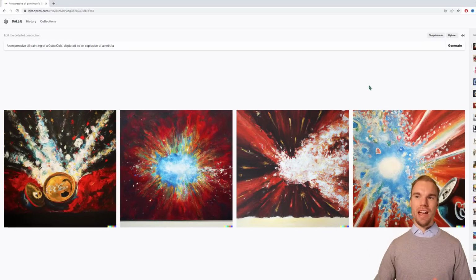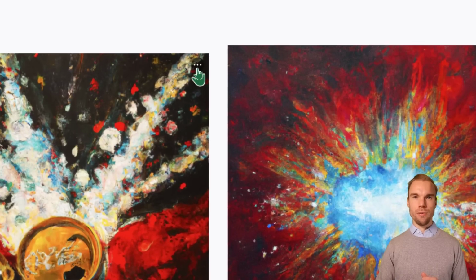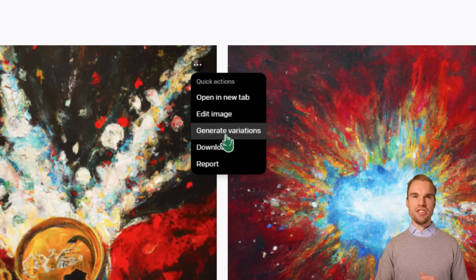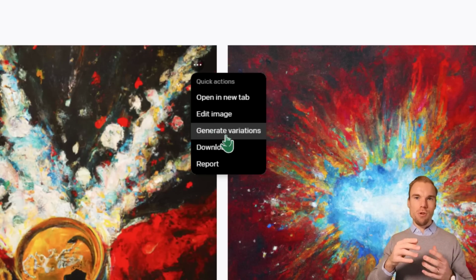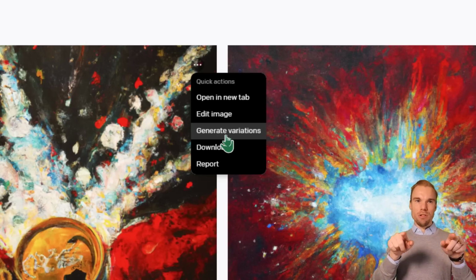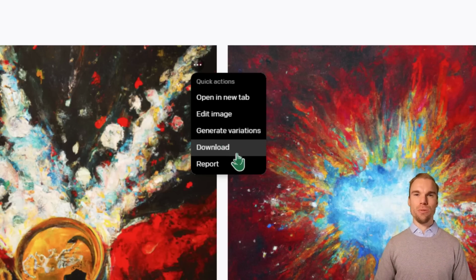I'll wait a couple of seconds, and then the images will be generated. So here we have 4 different pictures, and as you can see, it's not one of the pictures that they provided me last time, so it changes all the time. And another helpful trick is that if you hold your mouse over a picture and press on these 3 dots here, you can generate variations. That means that you liked that picture and you want to generate more examples that are very similar to just that picture. And here also you can download your image.